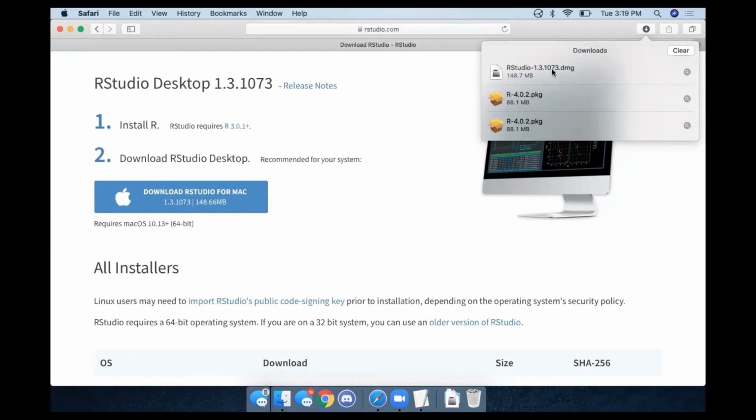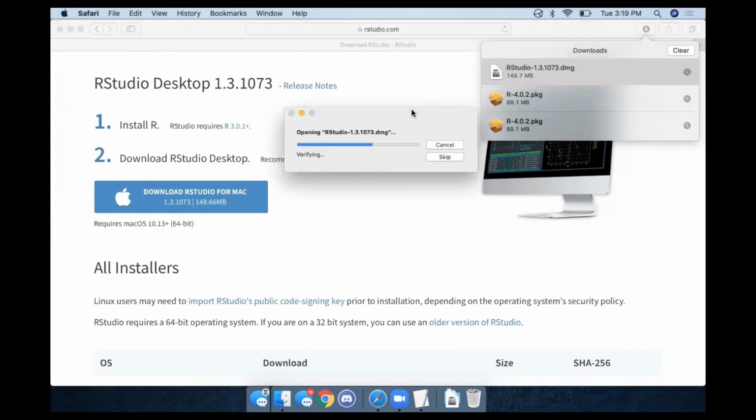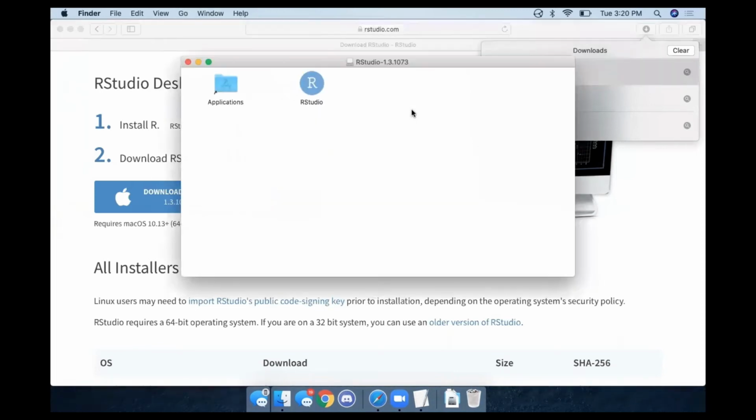Once it has downloaded, we can open it up. We will be presented with this screen. All we need to do is click RStudio once and drag it into the applications folder.